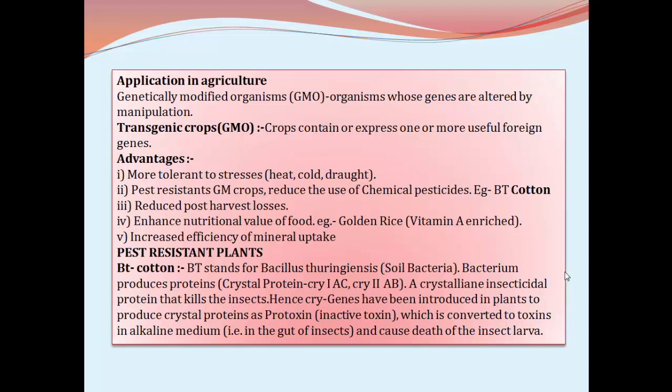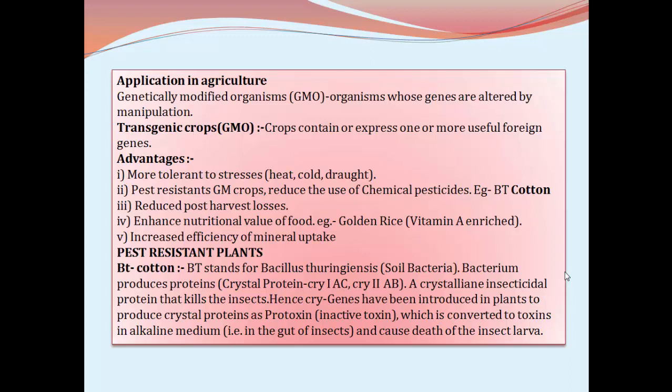The golden rice, the color of the rice grains is dark yellow, that is why it is referred to as golden rice. It is a genetically modified rice variety rich in beta carotene, and that beta carotene is a precursor molecule used in the production of vitamin A, and that beta carotene has a dark yellow color.